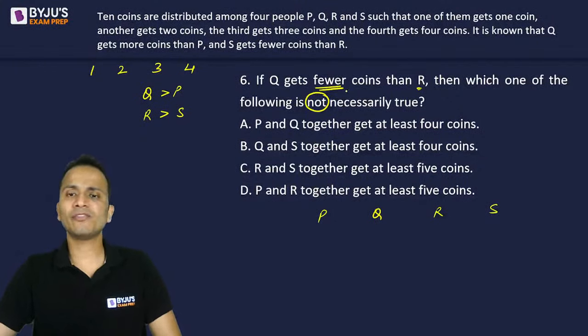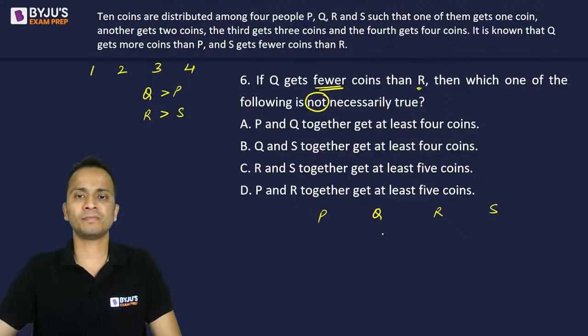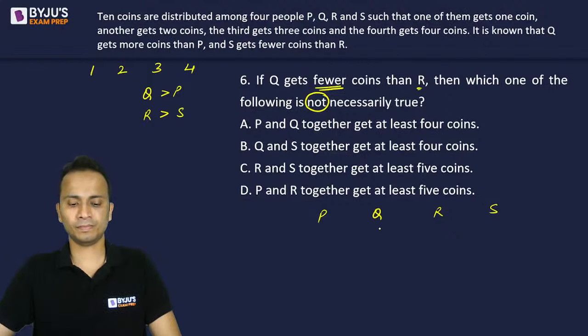If Q gets fewer coins than R, okay, so let's make cases.